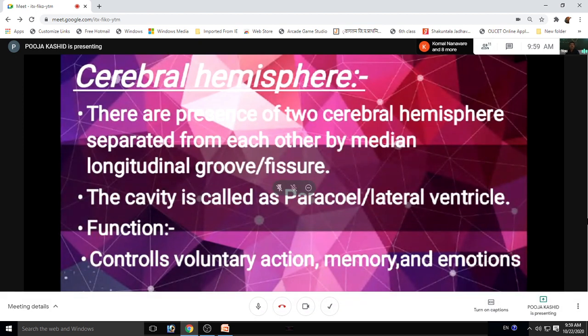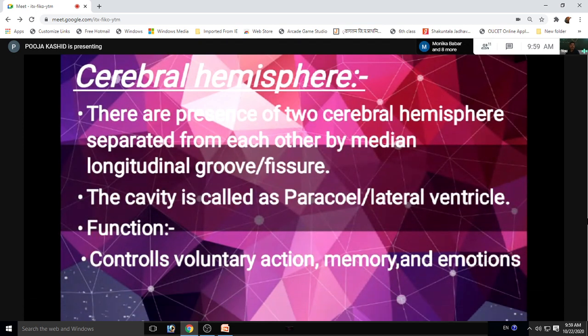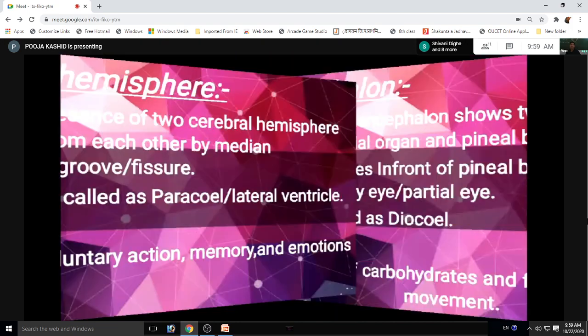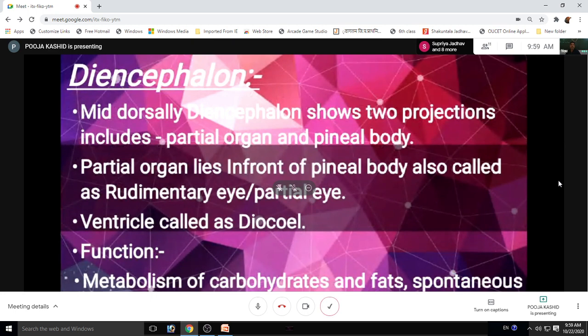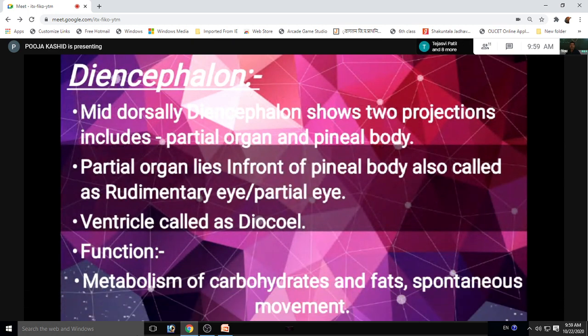And the cavity enclosed by the cerebral hemisphere is called paracoel or lateral ventricle. And the function of cerebral hemisphere is that it controls voluntary actions and emotions. And third is diencephalon. Diencephalon has two projections, including parietal organ and pineal body.